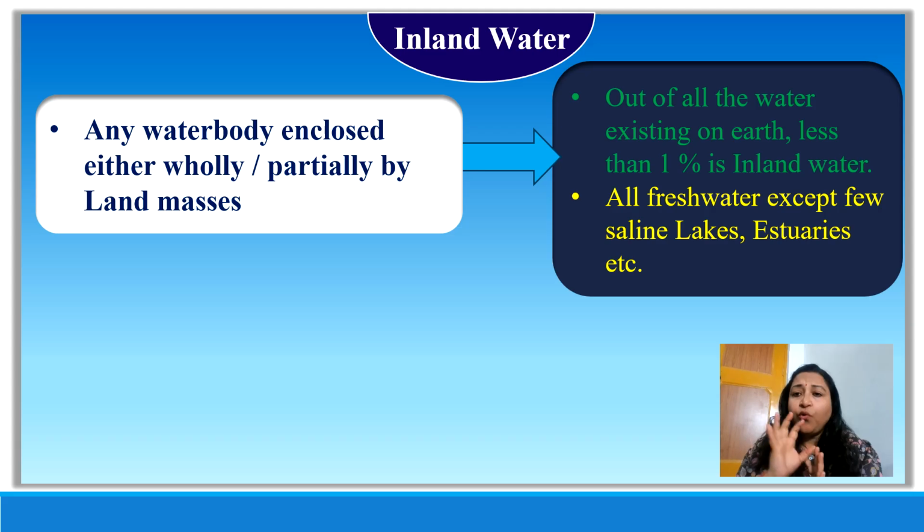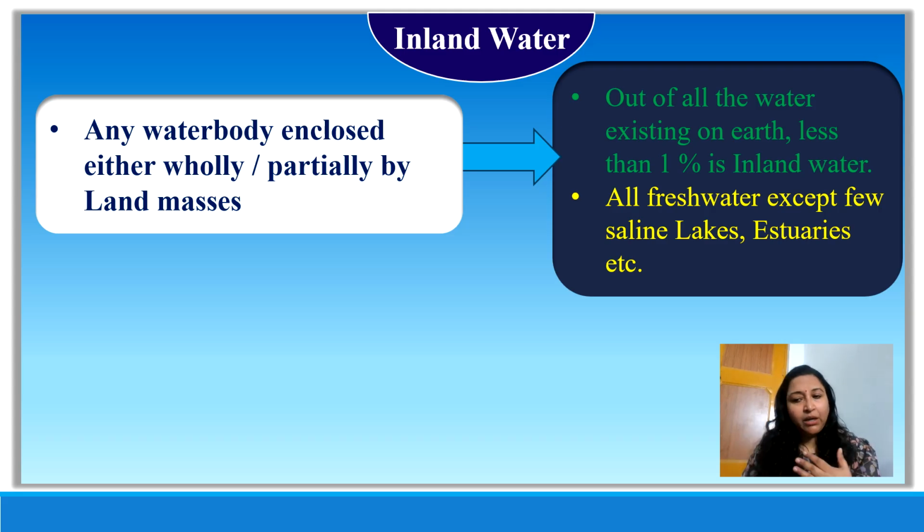Out of all the water that exists on Earth, including the ocean, fresh water, saline, all the water, only 1% is inland water. And out of that 1% inland water, most of it is in the form of fresh water. That fresh water we use for several purposes like drinking, recreation, aquaculture, domestic use, industrial use, etc.